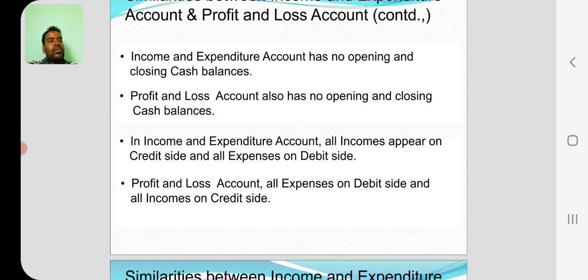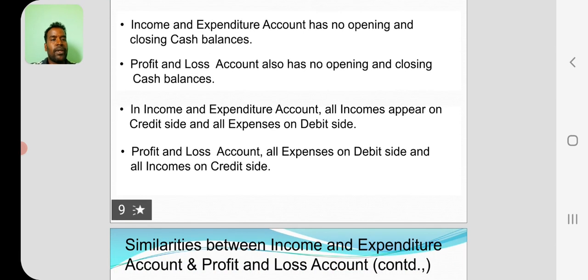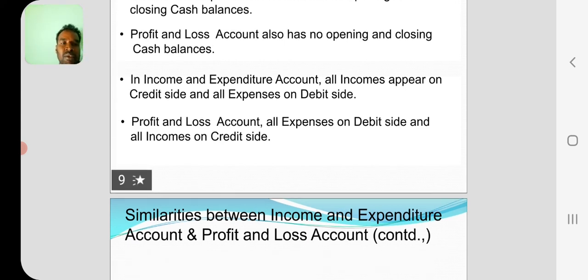Income and expenditure account has no opening and closing balances. Profit and loss account also has no opening and closing cash balances. We use the opening and closing balances only in case of receipts and payments. In income and expenditure account, all expenses should be recorded on debit side and all incomes relating to the organization for the particular year should be recorded in the credit side of the income and expenditure account. Okay. In the profit and loss account, all expenses on debit side and incomes on credit side.